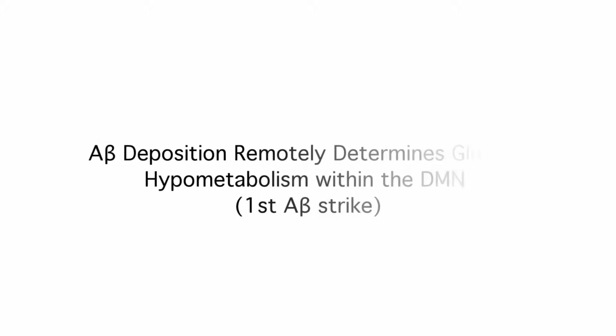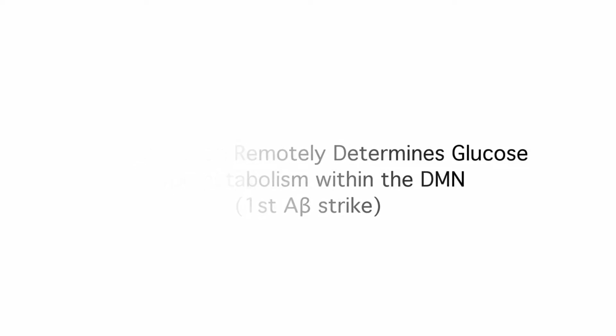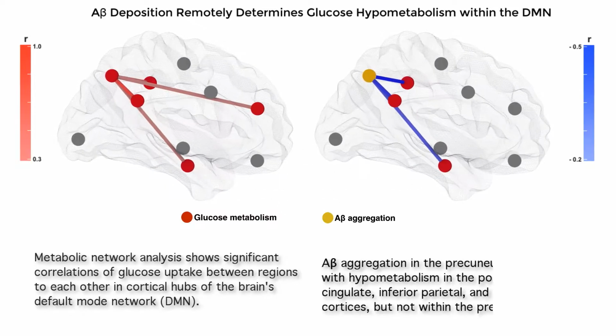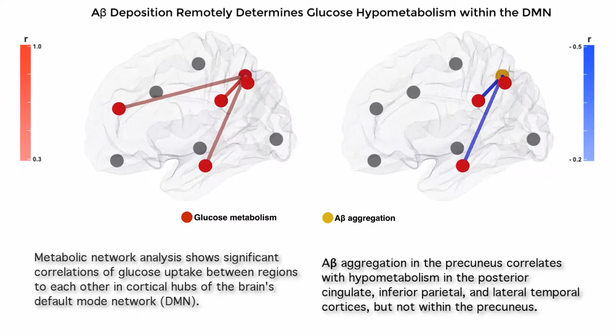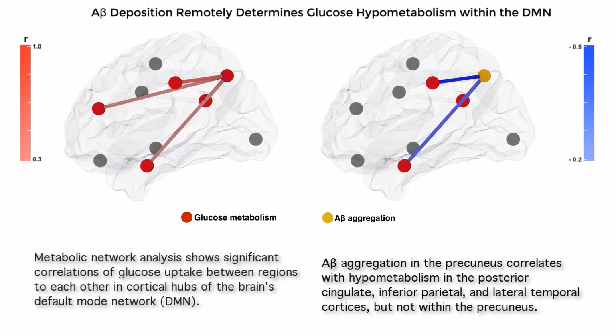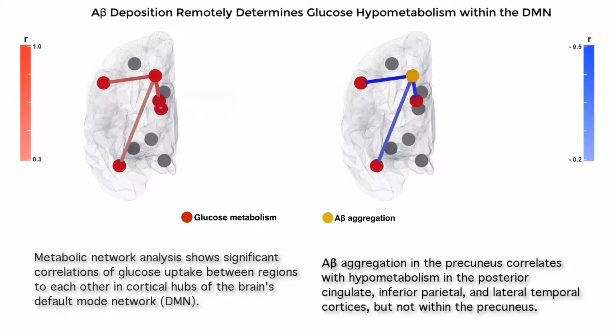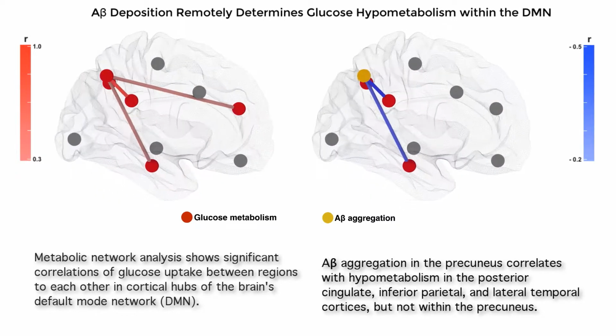Amyloid beta deposition remotely determines glucose hypometabolism within the default mode network. We found that amyloid beta aggregation in the precuneus correlates with hypometabolism in the posterior cingulate, inferior parietal, and lateral temporal cortices, but not within the precuneus.